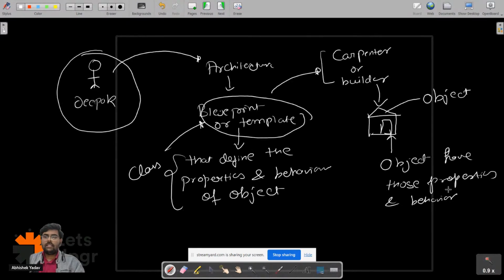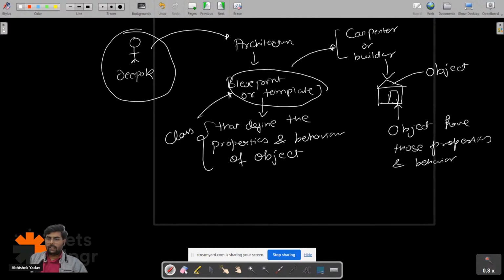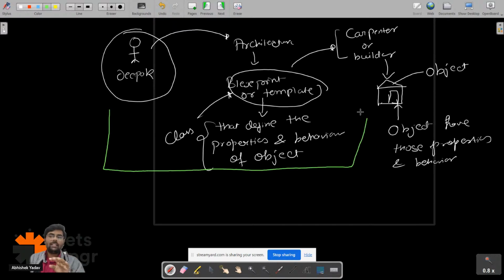Now in the Java world, this part is taken care of by the programmer, the person who is writing the Java code. The programmer will say, hey, I will create a class. I will create the design of the object, the blueprint or template of that object, right, everyone?